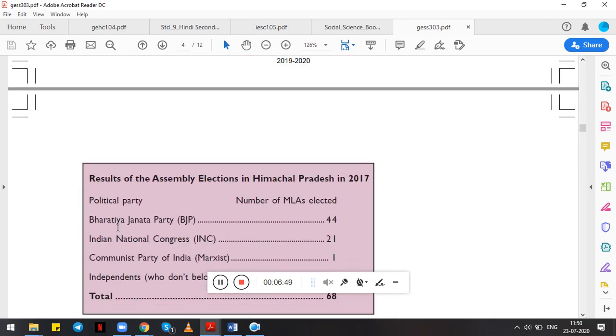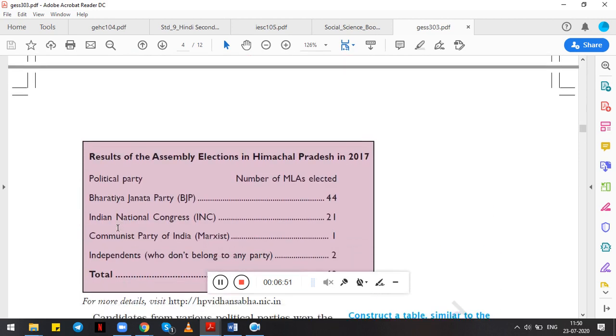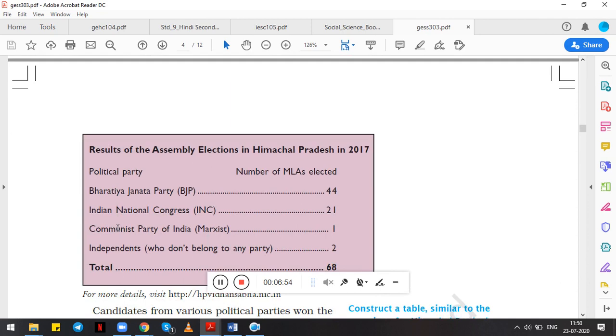So here they have given the example, the results of assembly elections in Himachal Pradesh in 2017. Political party, name of the political parties and number of MLAs elected. Bharatiya Janata Party had won the maximum seats, that is 44, it became the ruling party. Then came Indian National Congress, that is INC, it secured 21 seats.